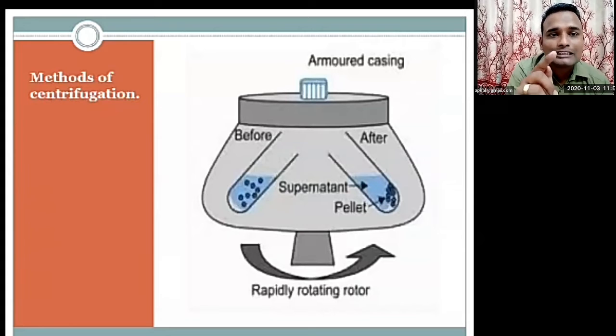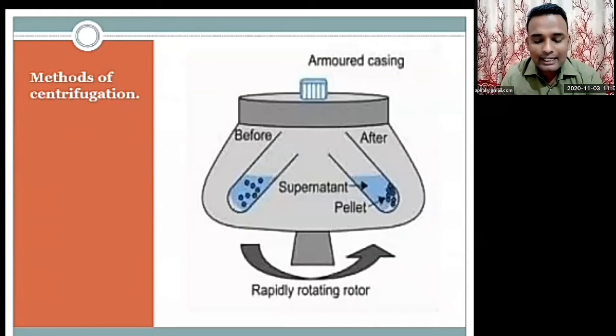Okay, and the rotor is rapidly rotating. You can see in the picture, here it is rapidly rotating, just like a fan. That is centrifugation. I want to clear the concept.